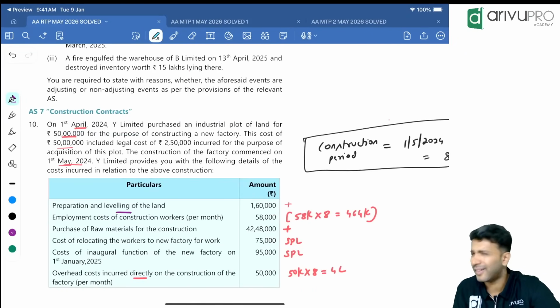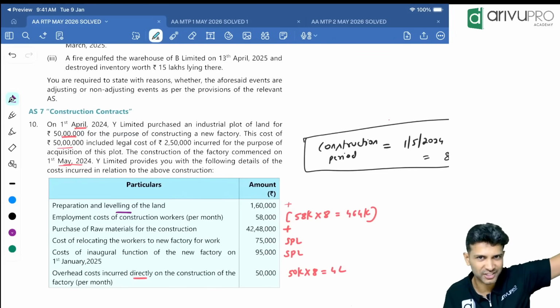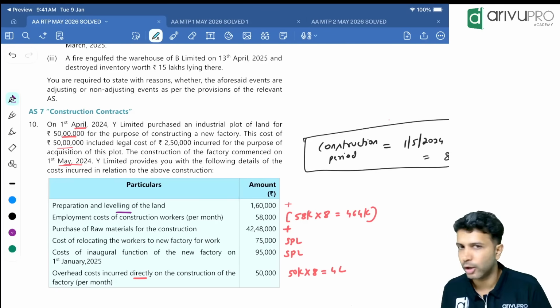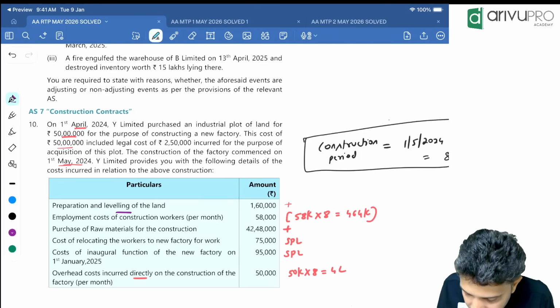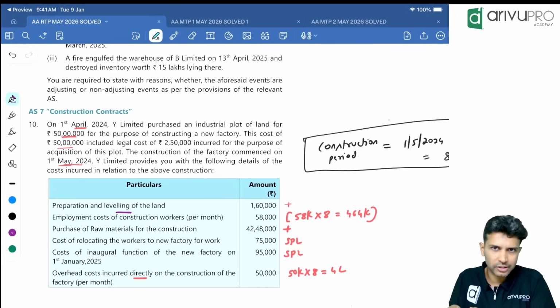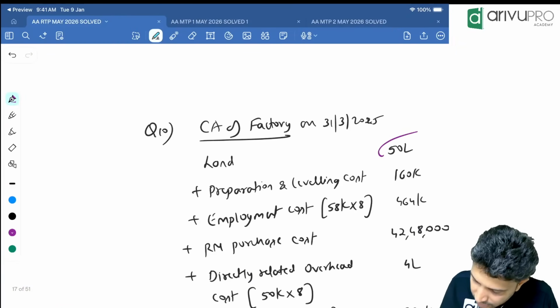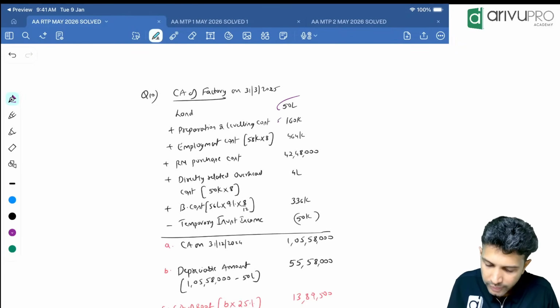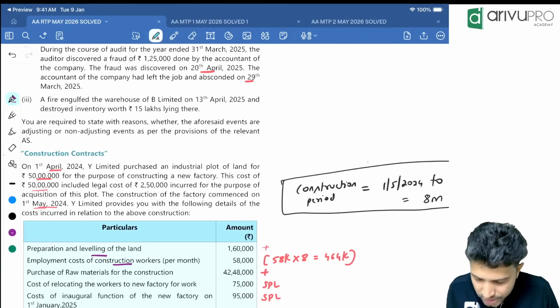Preparation or leveling of land. If the land is not flat, if it is uneven, can you construct the factory? No. First, you have to level the land and make the surface proper. To do that, we have incurred 160. That is also a directly attributable cost, because unless you incur this cost, you cannot construct the factory. So can you add 160? Yes, you can add it. All right.